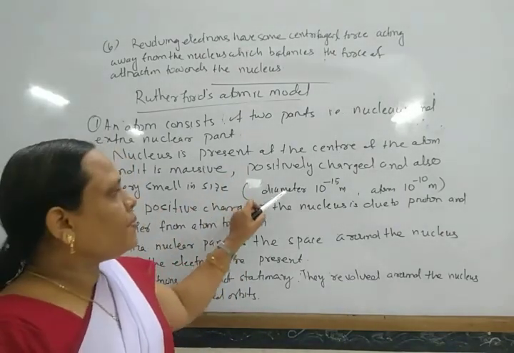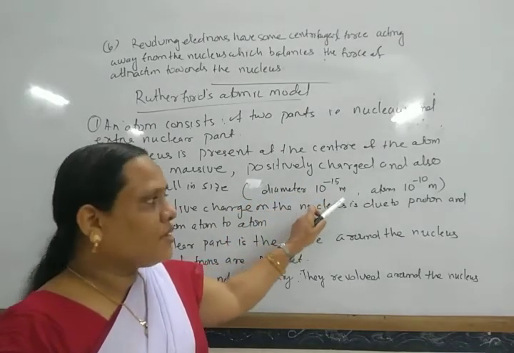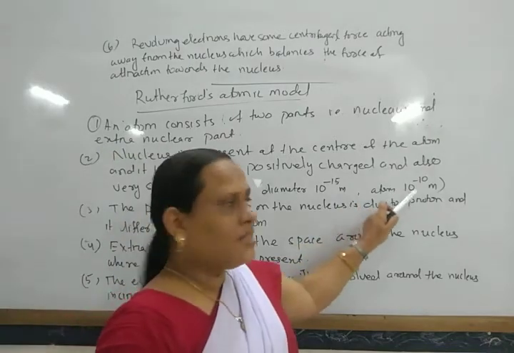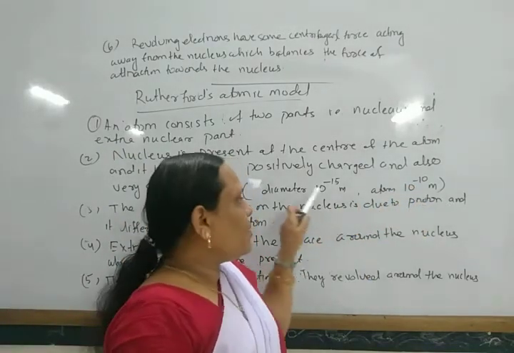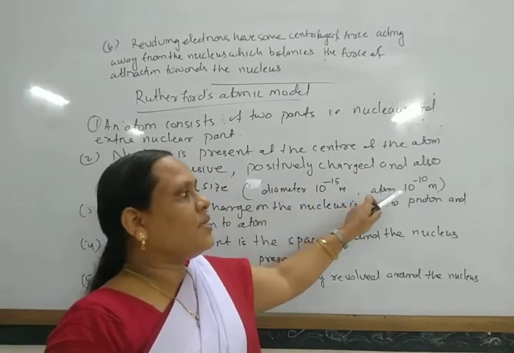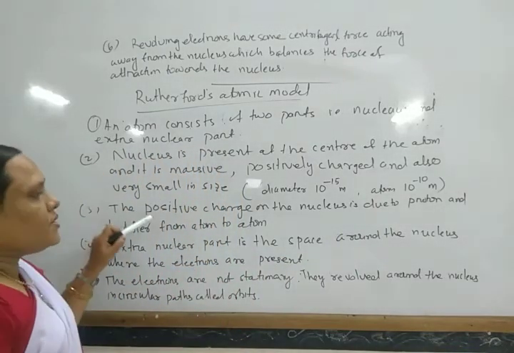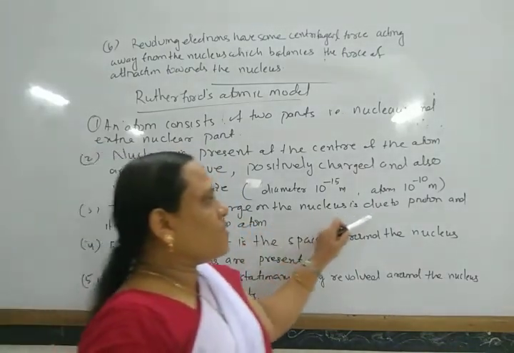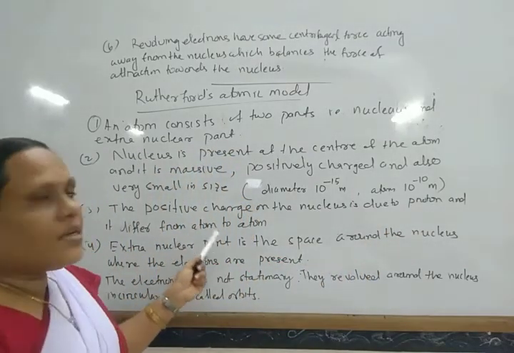The diameter of the nucleus is about 10 to the power minus 15 meter, while that of an atom is about 10 to the power minus 10 meter. The positive charge on the nucleus is due to protons, and it differs from atom to atom.